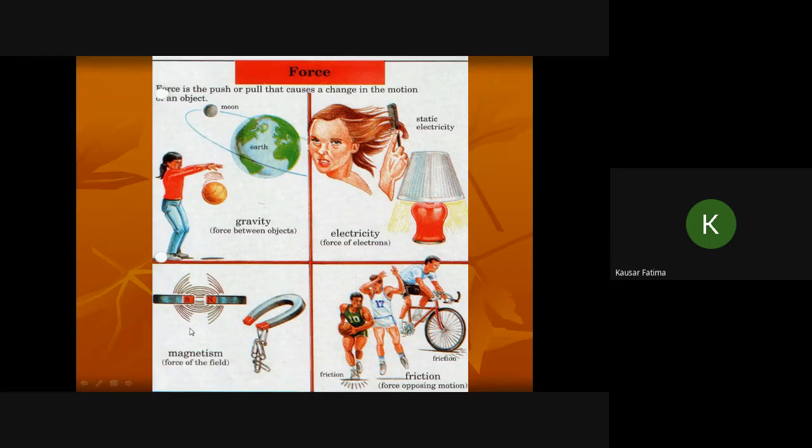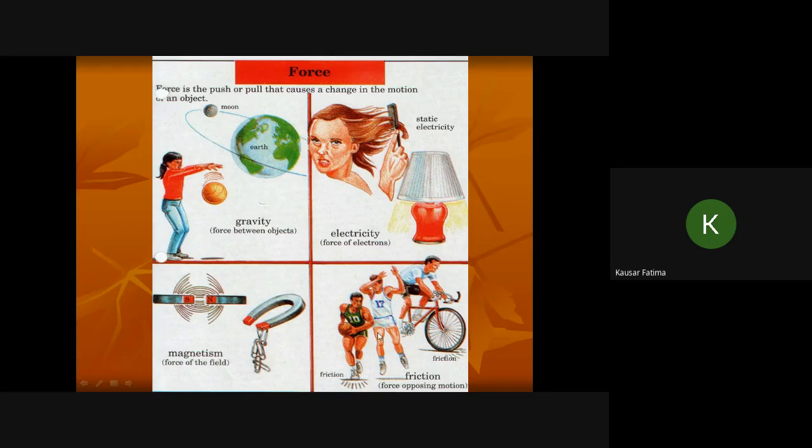Magnetic force is the force of attraction and repulsion between two like or unlike poles. Gravity is only an attractive force, but electrostatic force and magnetic force may be attractive or repulsive, depending on what type of charges or poles face each other.